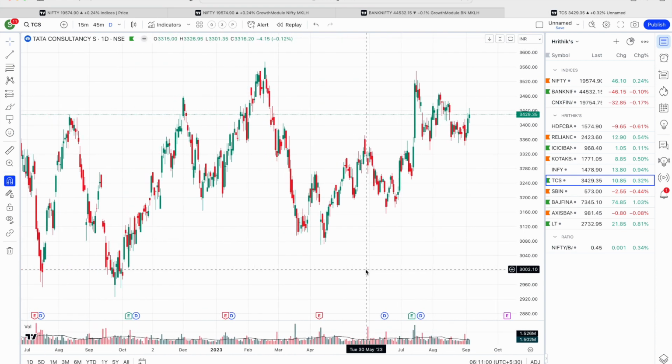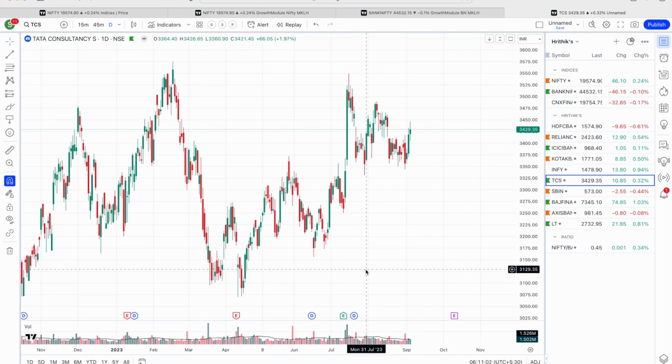Similarly, TCS is maintaining the bullish structure. It is maintaining the bullish structure very well. It has spent a lot of time in this consolidation correction while Nifty was also correcting. And since the Nifty has stopped correcting and started to take a bounce, TCS has also started to take a bounce. But Infosys, for a shorter period of time, is an outperformer as compared to the rest of the index heavyweight stocks. It's something that I want you to note down.